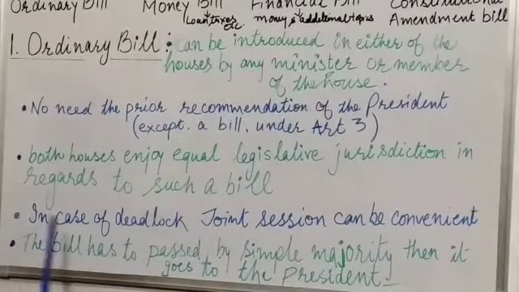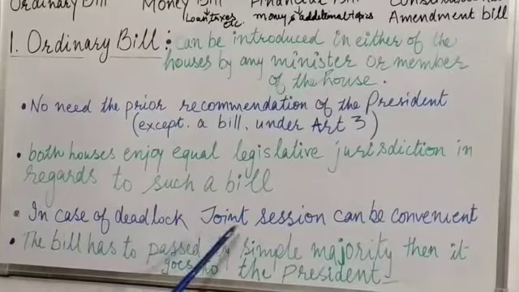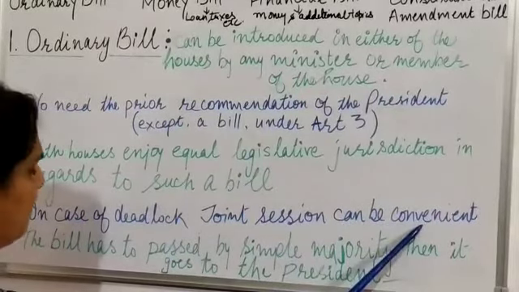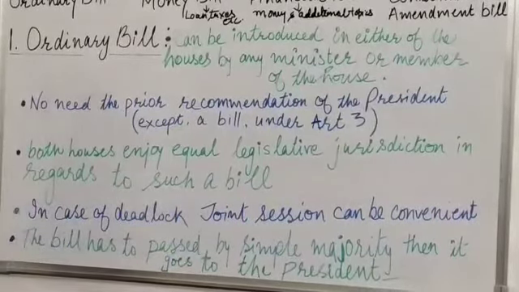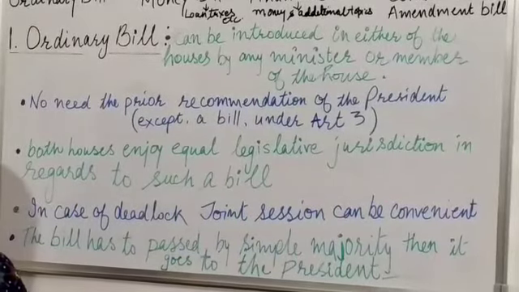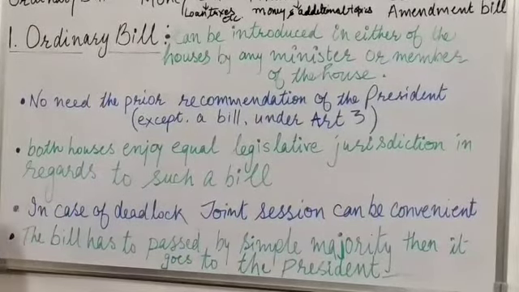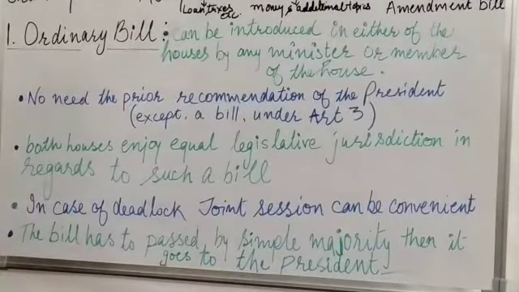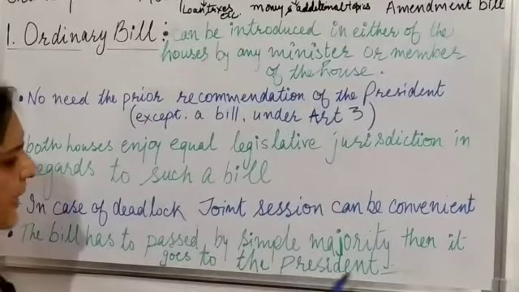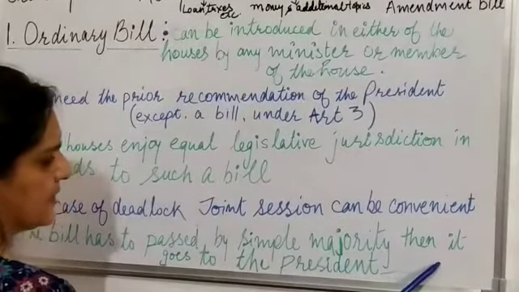Now, in the case of deadlock, the joint session can be convened, where the members of both houses, Lok Sabha and Rajya Sabha, will try to make a law, and then the bill has to be passed by simple majority. Then it goes to the President for his assent. Here, the President has a power. If he wants to sign that bill, he will sign. Otherwise, he can also use his veto power or pocket veto.